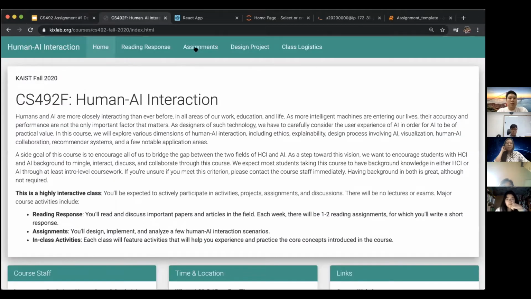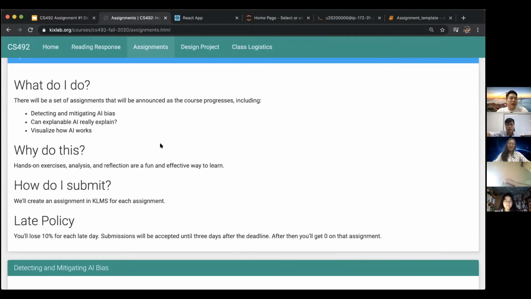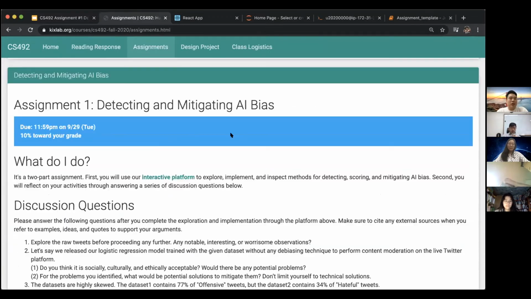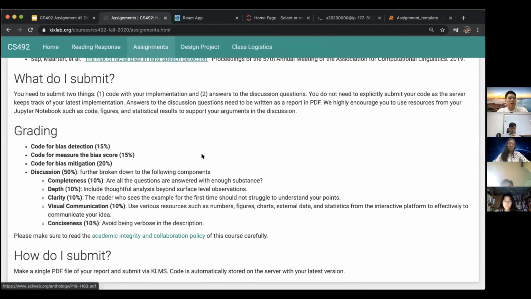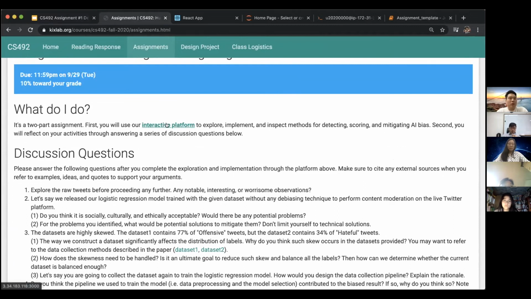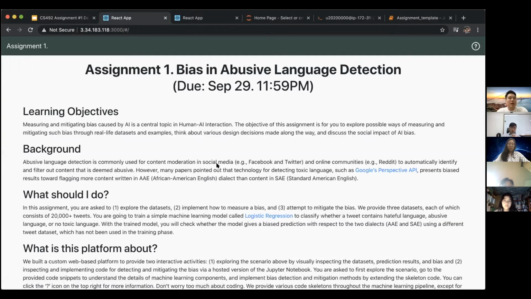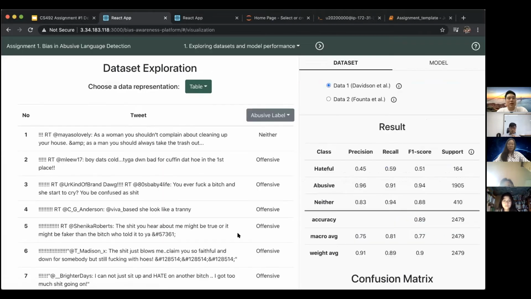And I'll talk about the platform. So here is the course website. And if you go to the assignments tab, yeah, my internet is bad. So yeah, we have an assignment tab. And here you can see the detailed description and grading policies as well. And you can go to this interactive platform. If you click that, then here we go. So the first plane is about explanation. So if you select start activity,